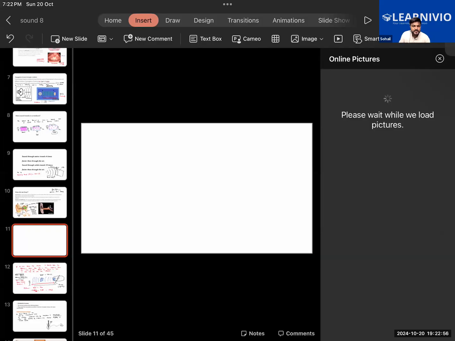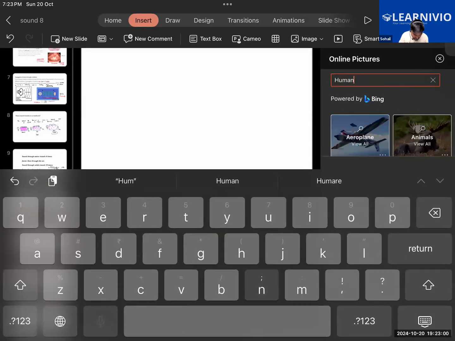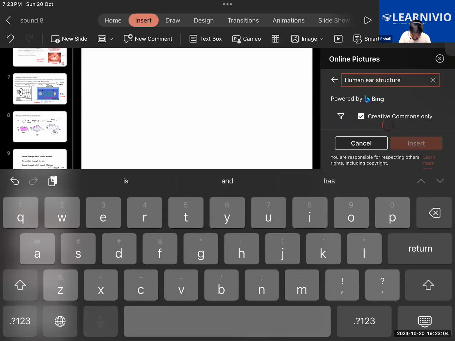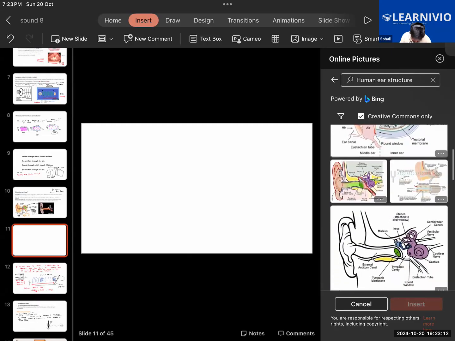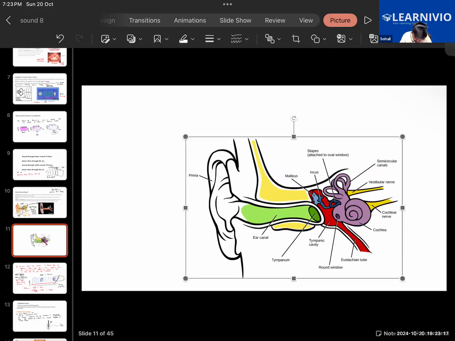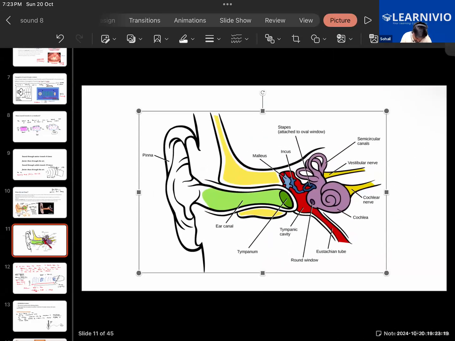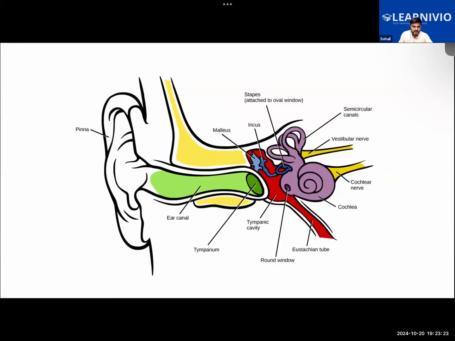Yes, that is hammer, anvil, and stirrup.